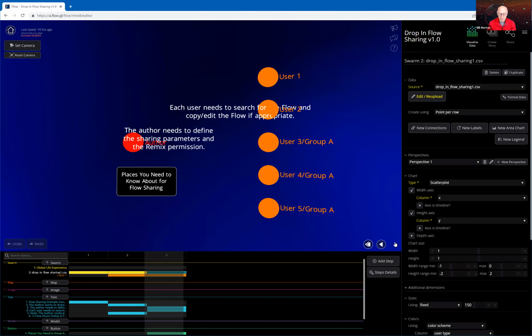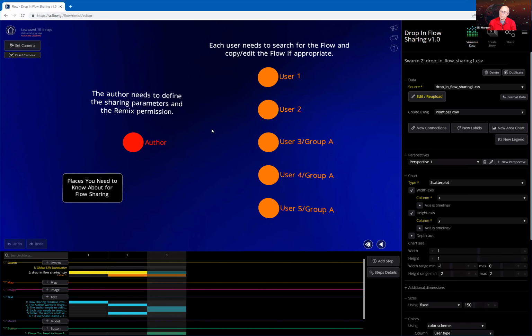The final step on this flow is just to give you an overview of what needs to happen. So the author needs to define the sharing parameters for his flow, and also the remix permission for the flow. And the remix permission basically is, hey, if somebody takes my flow, or accesses my flow, can they copy it and edit it for their own purposes? And sometimes the answer is going to be yes, and sometimes the answer is going to be no.